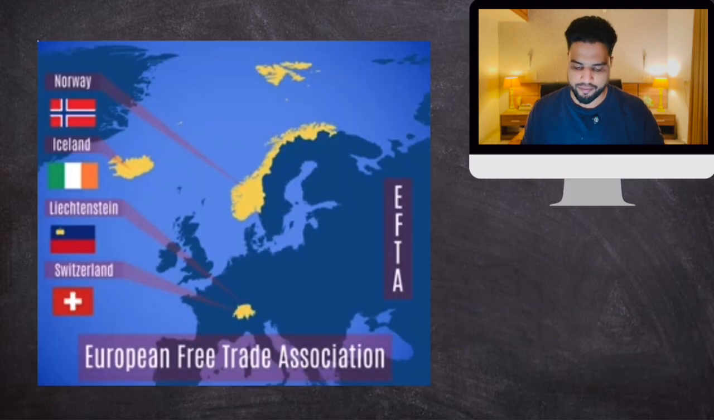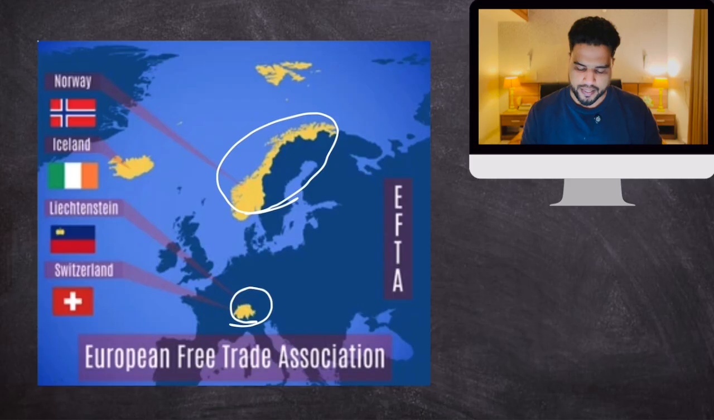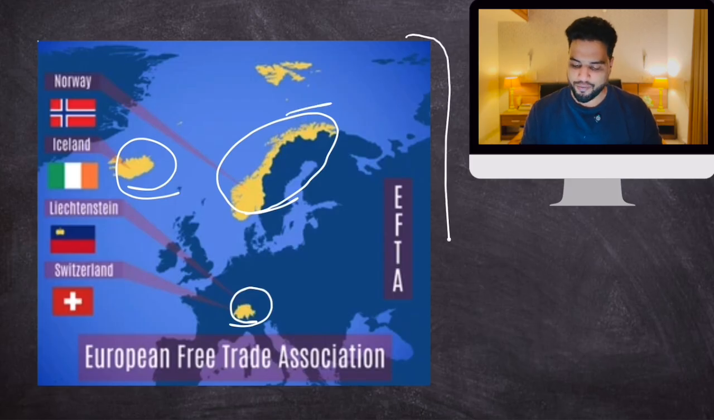Let's take a look at this graphic, this map. So these are those 4 countries. This is Switzerland, this is Norway, this is Iceland, and Liechtenstein is also there somewhere. So these are the 4 countries that have formed EFTA.